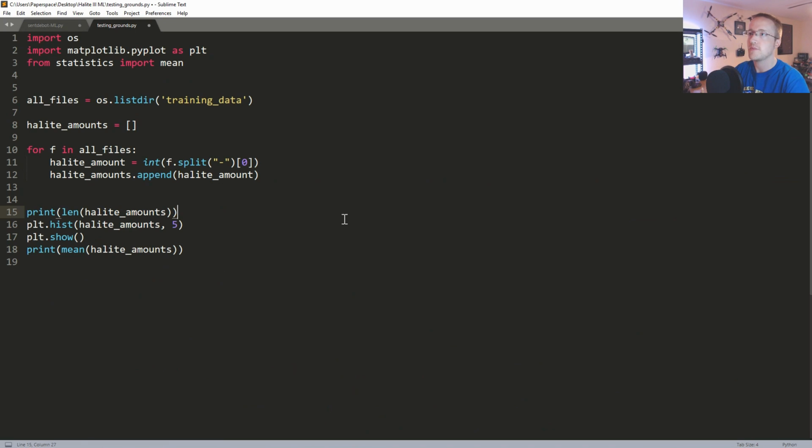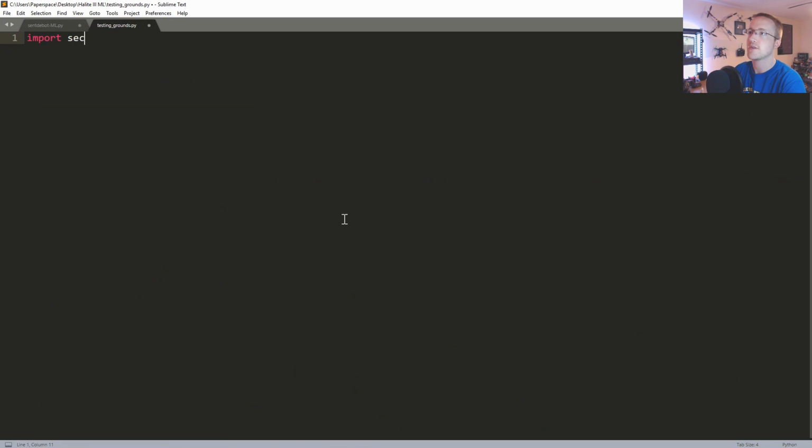Let's import secrets, paste this, for i in range, let's say 100. I'm going to tab this over. I'm going to print, or actually, if that equals 1, print yes. I apologize for this. I have to make sure I'm doing this right.